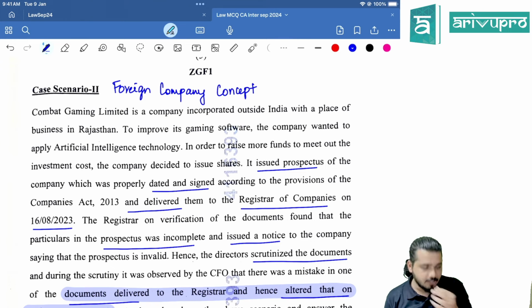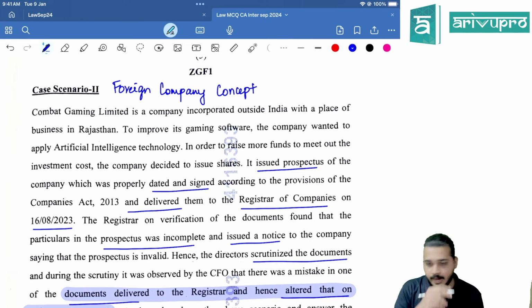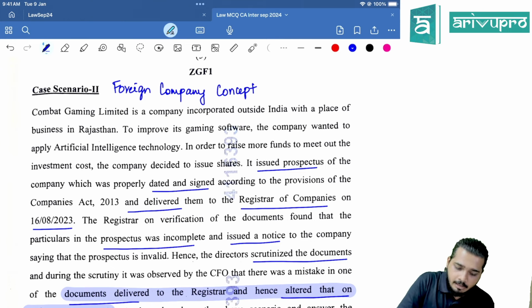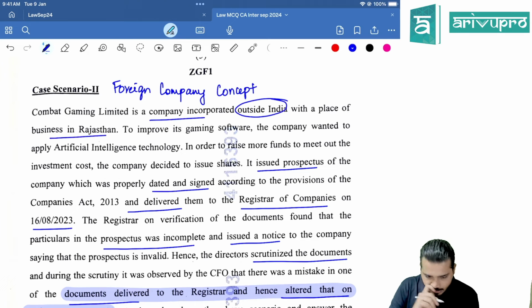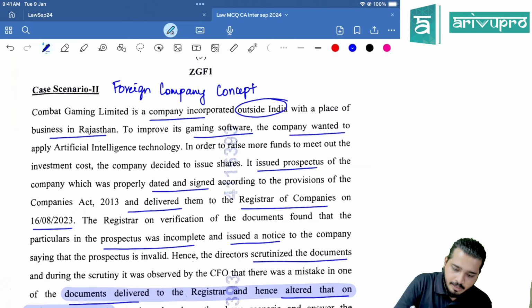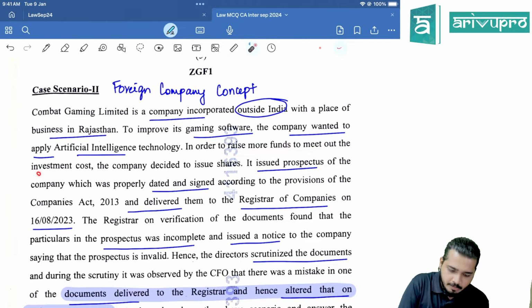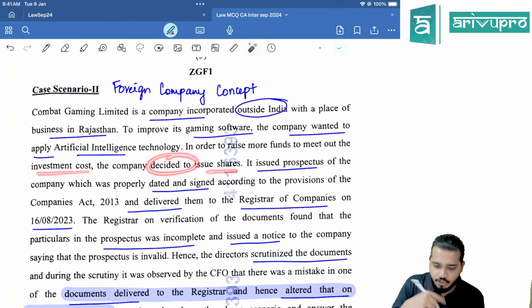Case scenario number 2. It's a foreign company concept question. What happened? Combat Gaming Limited is a company incorporated outside India with a place of business in Rajasthan. To improve its gaming software, the company wanted to apply artificial intelligence technology. And in order to raise more funds to meet the investment cost, the company decided to issue shares.